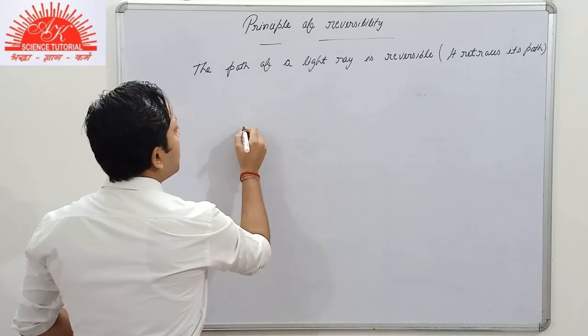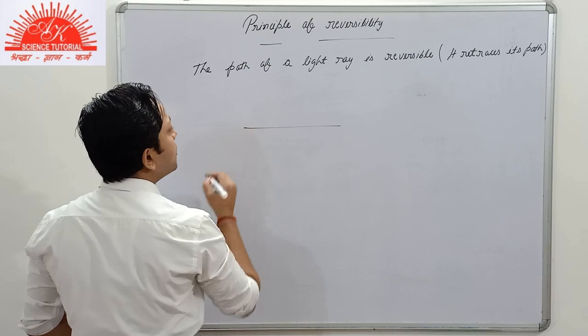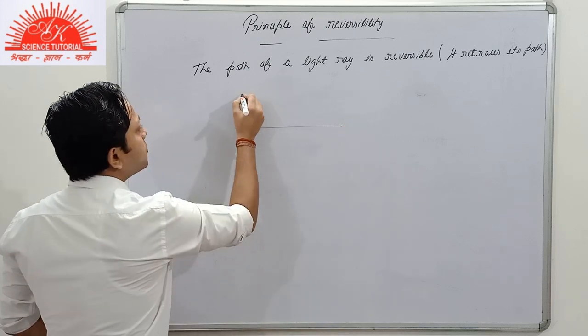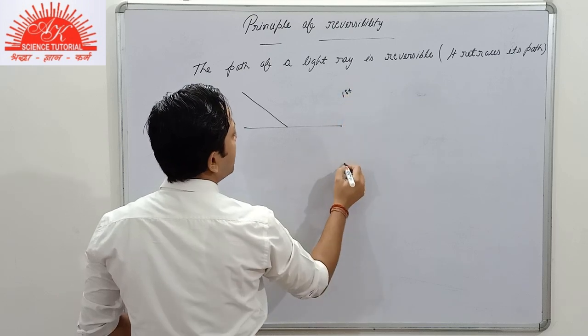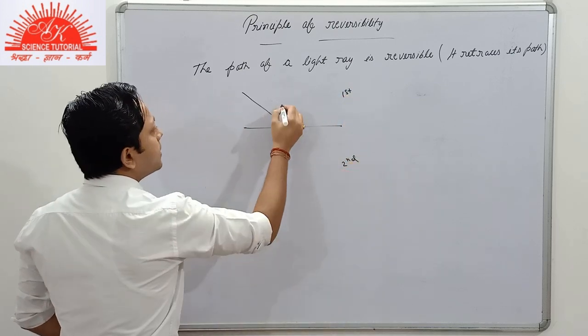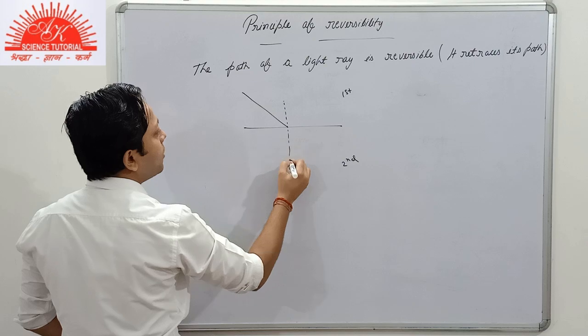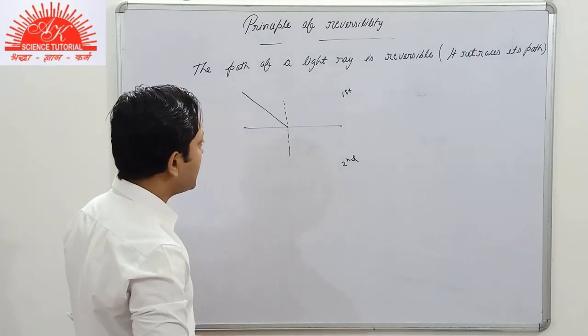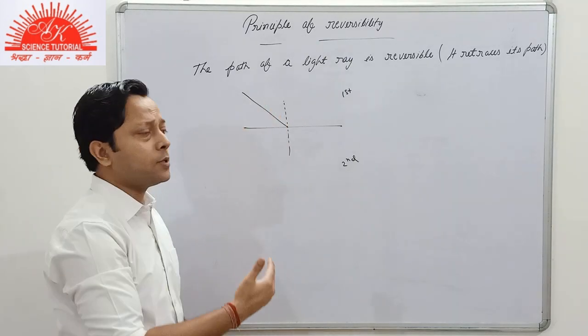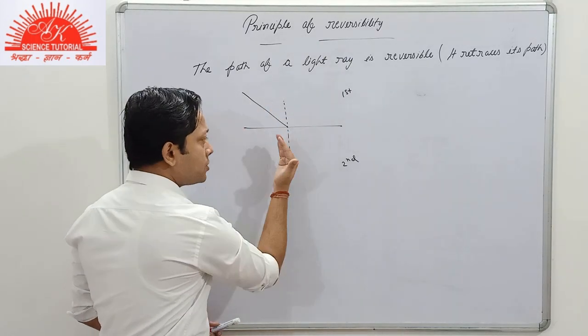Suppose we'll understand it with a schematic diagram. Suppose this is any medium, this is the first medium, and this is the second medium. The light ray travels from the first medium to the second. Depending upon the optical density, the refracted ray might bend away from the normal or bend towards the normal.